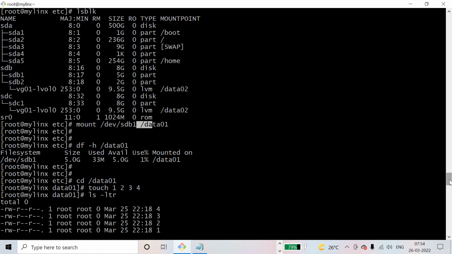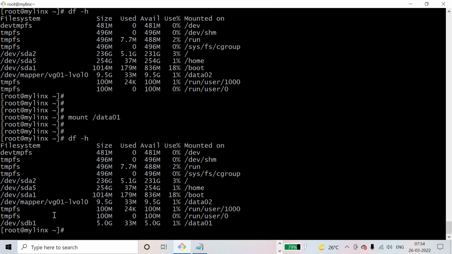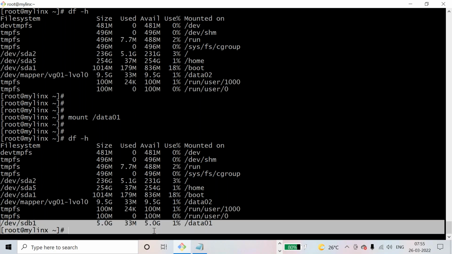But now what I did, I just ran the mount command, mount /data01. Okay, df -h, it is mounted on this. From where is it getting it? Again, your mount command will read the /etc/fstab file, and it will read the respective entry where data01 is present and needs to be mounted, so it is mounted.